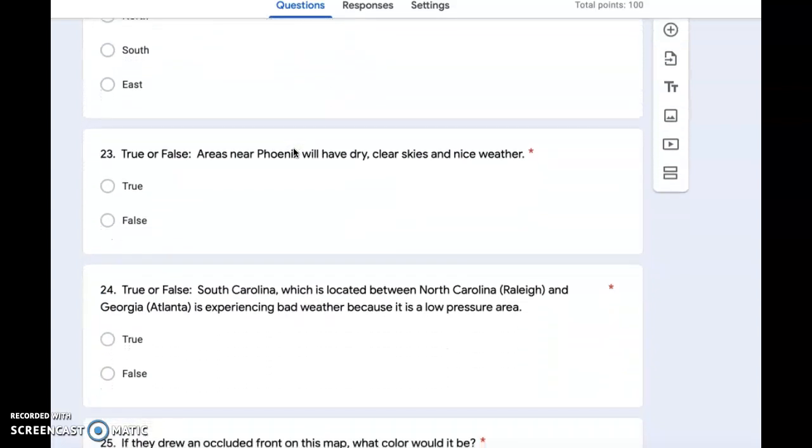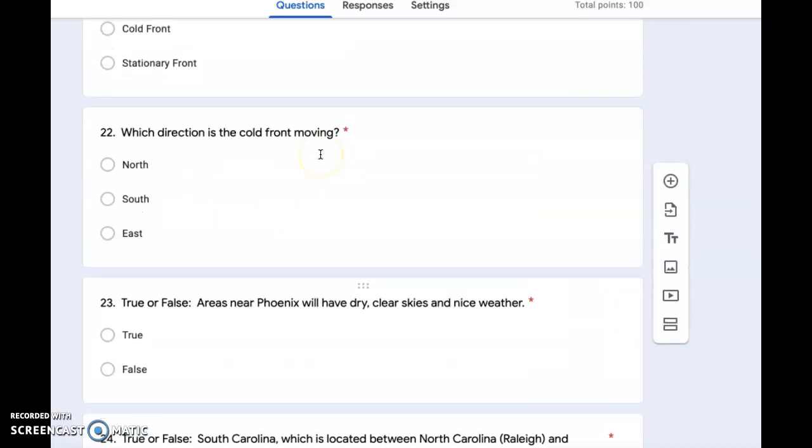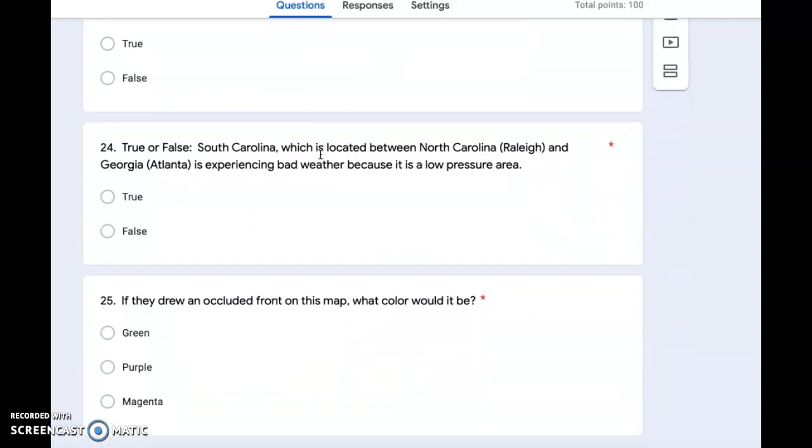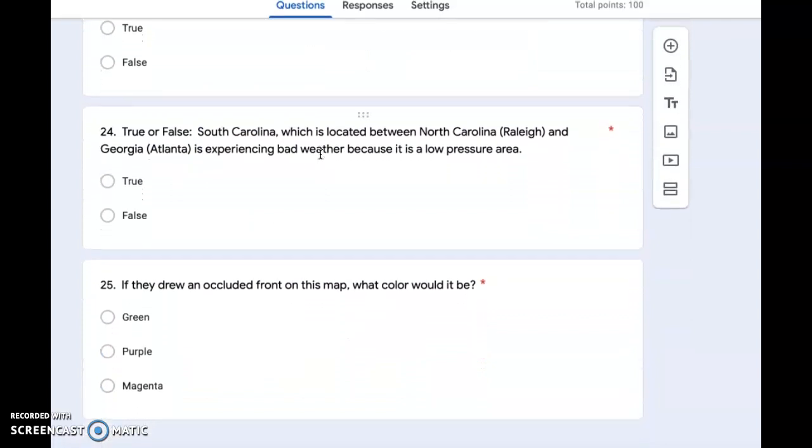Number 23. True or false? Areas near Phoenix will have dry, clear skies and nice weather. True or false? Number 24. True or false? South Carolina, which is located between North Carolina, Raleigh, and Georgia, Atlanta, is experiencing bad weather because it is a low-pressure area. True or false? And number 25. If they drew an occluded front on this map, what color would it be? Green, purple, or magenta?